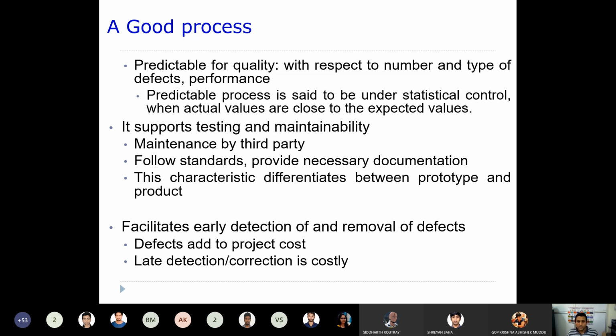Okay, so the other characteristic here is that it supports testing and maintainability. That means there should always be a mechanism by which you should be able to test your software after development, as well as it should allow us to maintain that particular software. How easily you can maintain that particular software. Okay, maintenance, as I already explained to you before also, right?